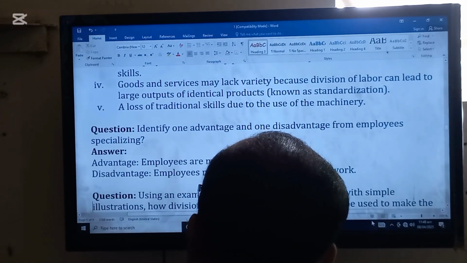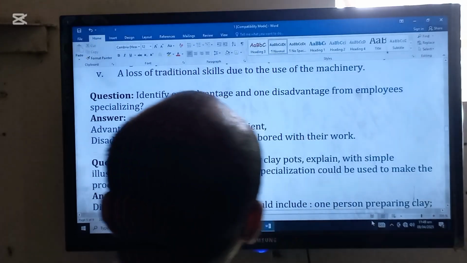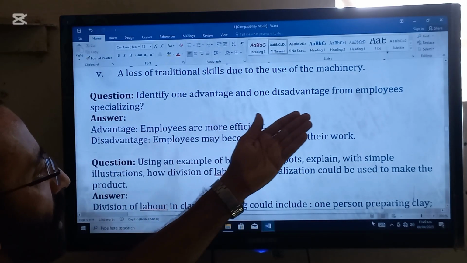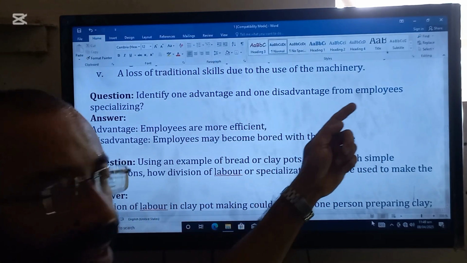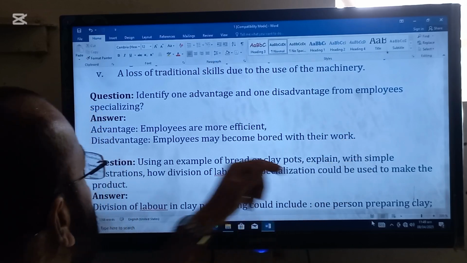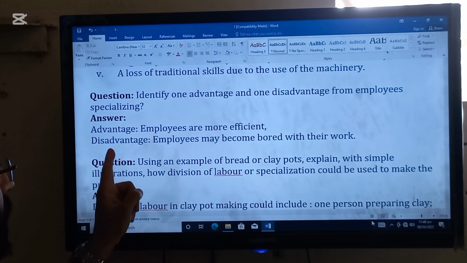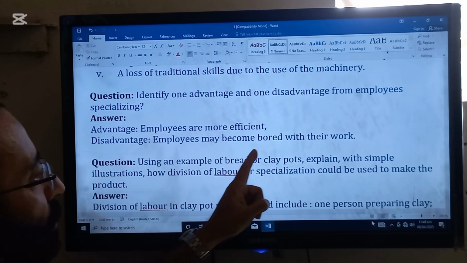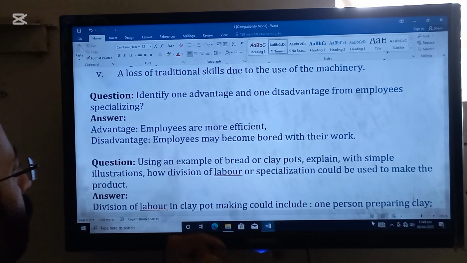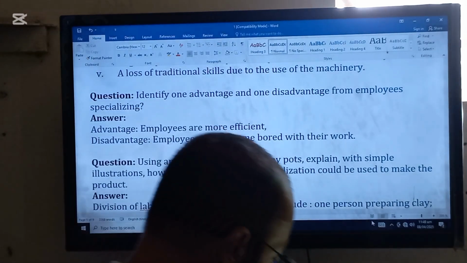Now, beta, here are some questions. Identify one advantage and one disadvantage for employees. Employees stands for individuals. So the advantage is employees are more efficient, but the disadvantage may be employees may become bored with their work.